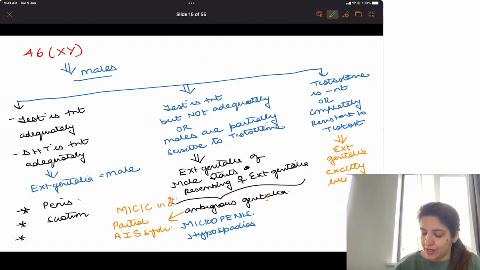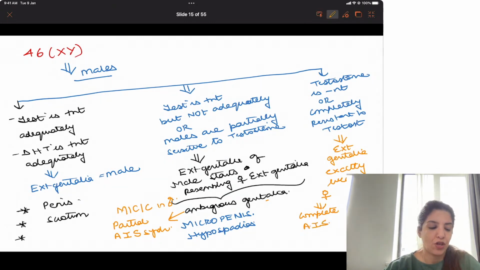Their external genitalia will look exactly like female. And this is what happens in complete androgen insensitivity syndrome. In partial androgen insensitivity syndrome, the external genitalia will resemble a female external genitalia.